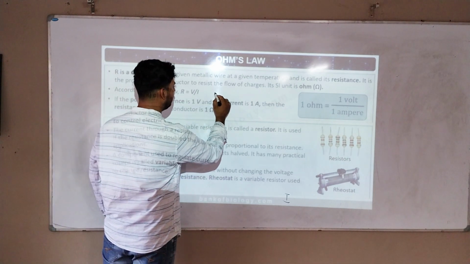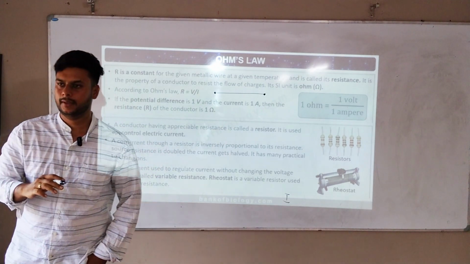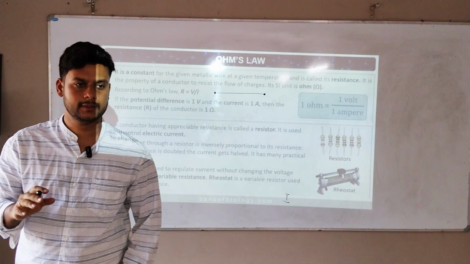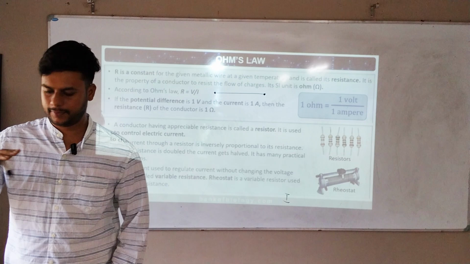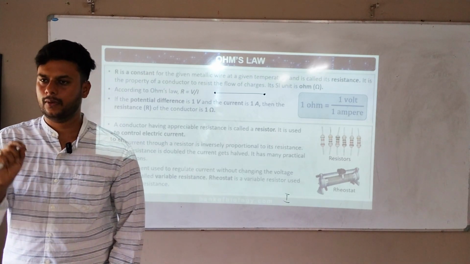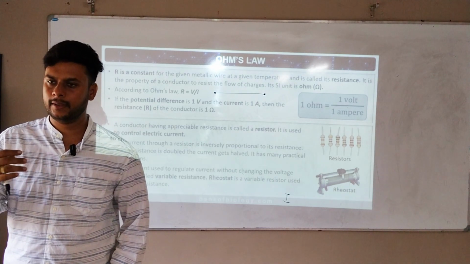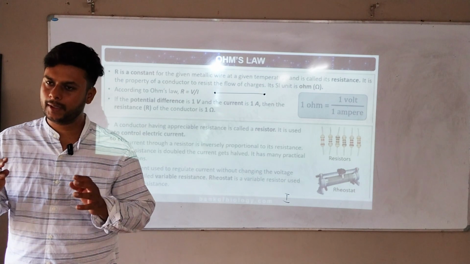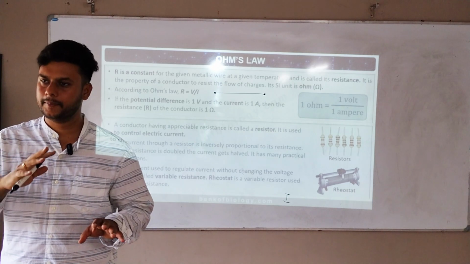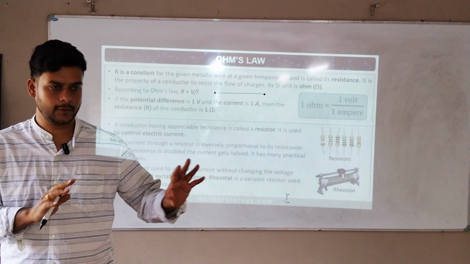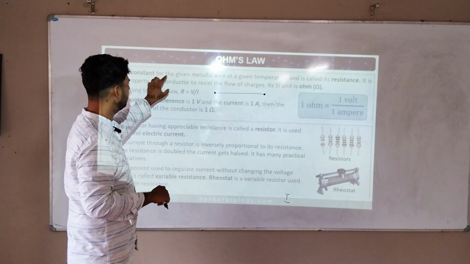See here. Now, if I take any wire, it will have resistance. Resistance means, first point, it is opposing. It opposes the current and does not let it pass easily. If current is coming, it will oppose it in all metals, whichever metal you take, even we human beings. If I directly induce current into my body, will my body take the current wholly? Will it not oppose that current? There will be some resistance. Resistance means it is an opposing force. It stops the current. So what they are saying is, R is a constant for the given metallic wire